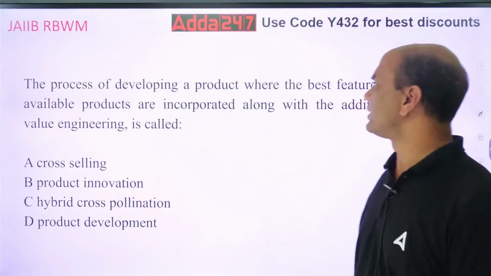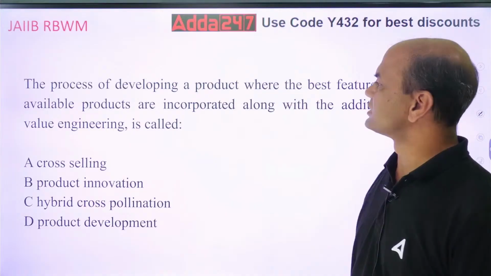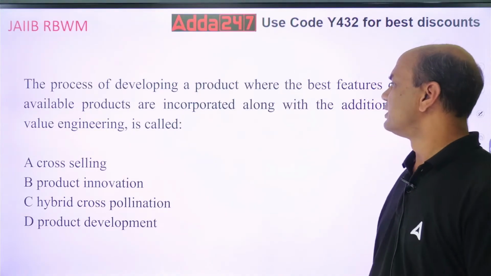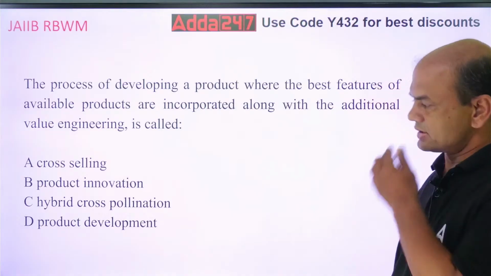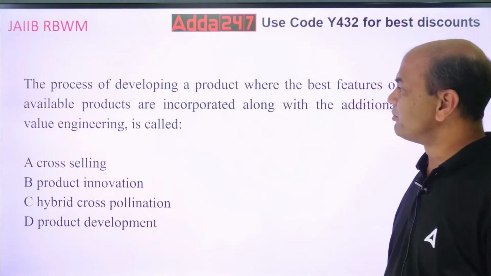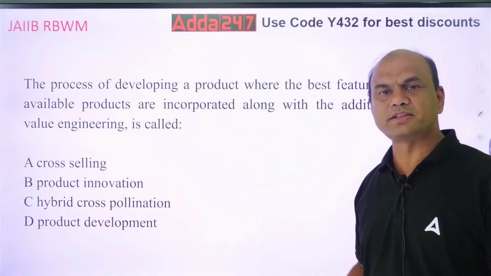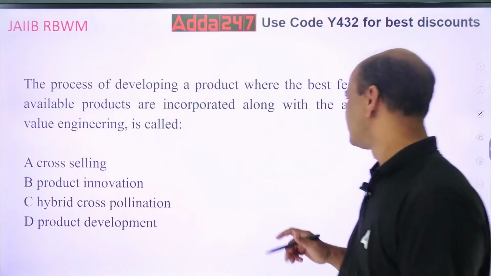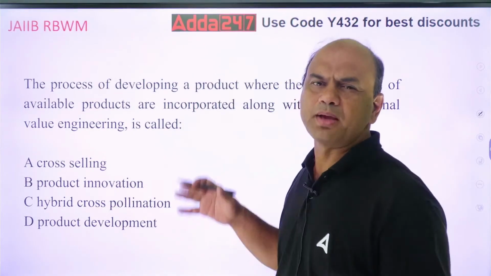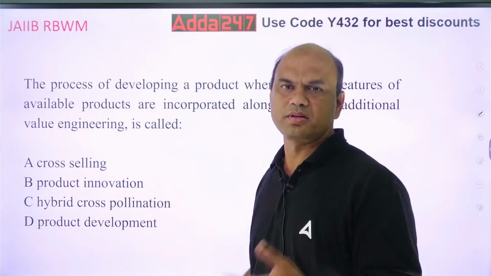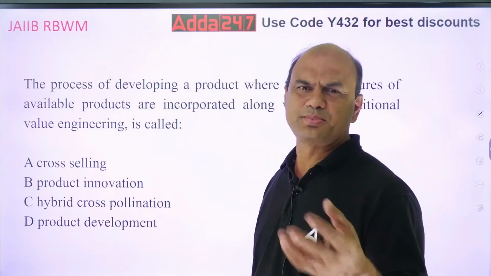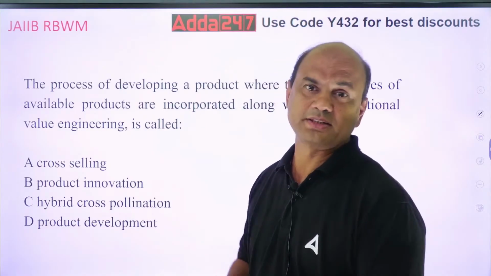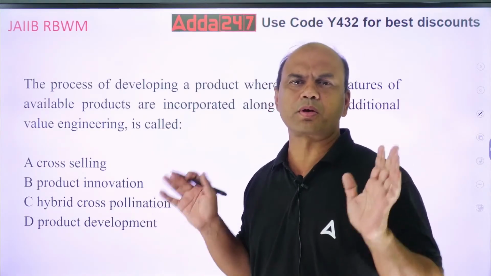The process of developing a product where the best features of the available products are incorporated along with the additional value engineering is called as best features along with the additional features. Means what? See it simply. Suppose let's say some big bank has brought some new product. Some big bank, let's say SBI, PNB, Bank of Baroda, HDFC Bank, ICICI Bank, they have brought one new product.